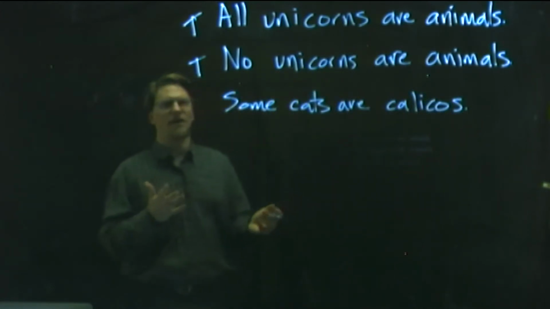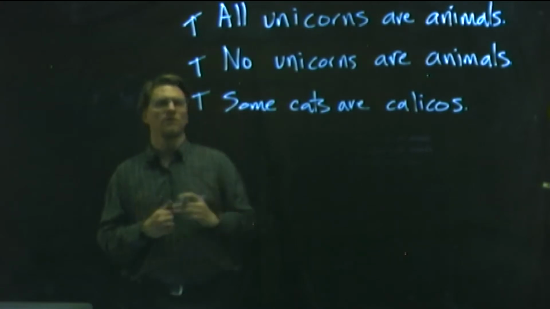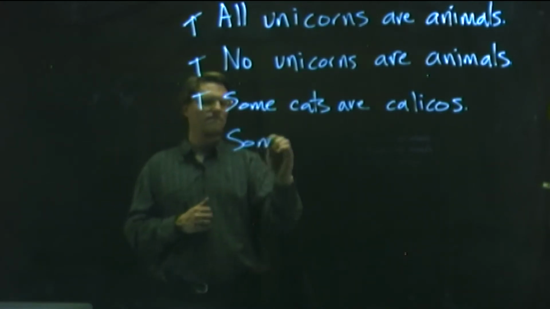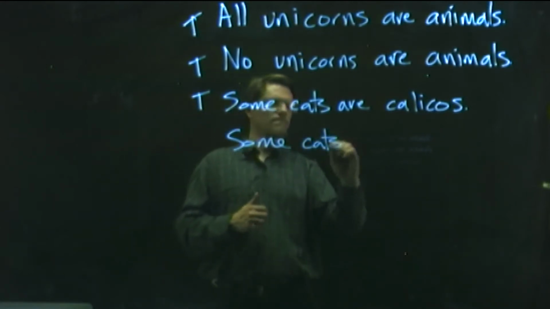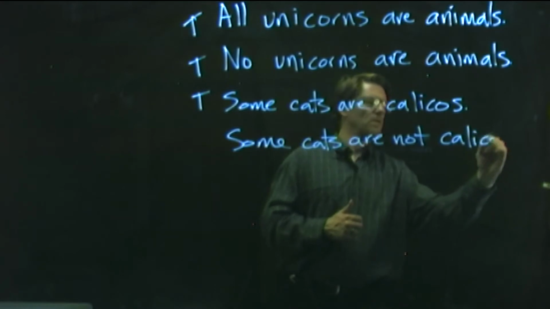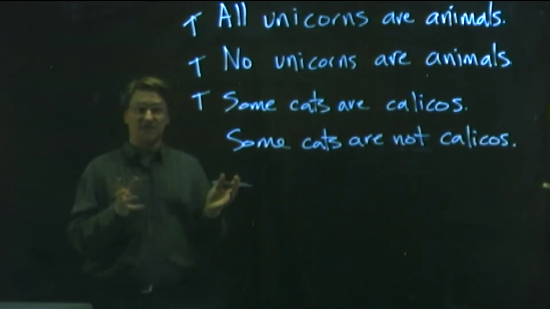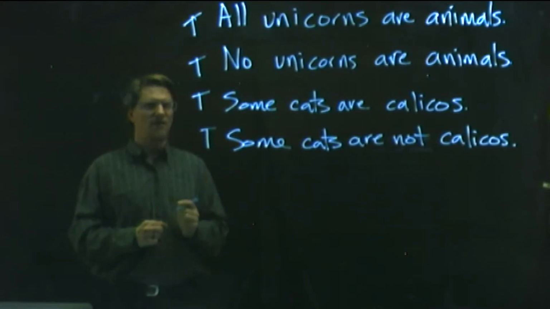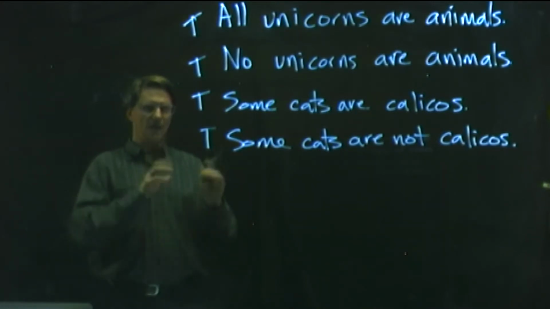So we can recognize that it is true that some cats are calicos, right? We know that. At the same time, we can recognize that it's true that some cats are not calicos, so that's also true. However,